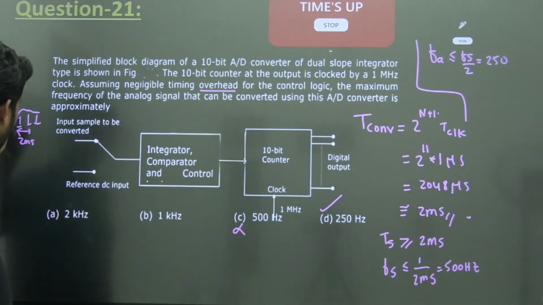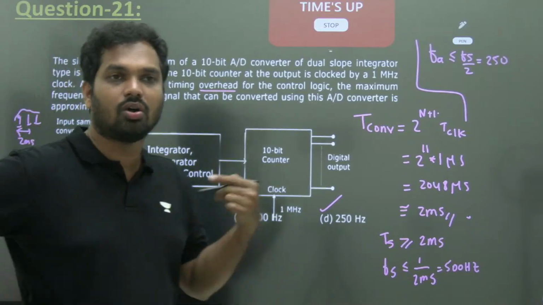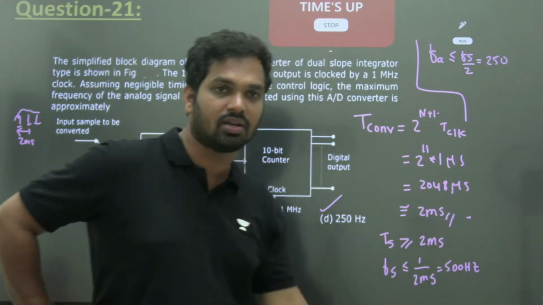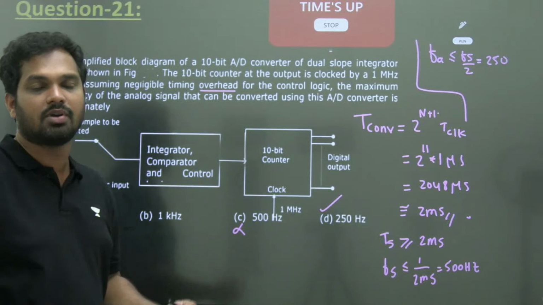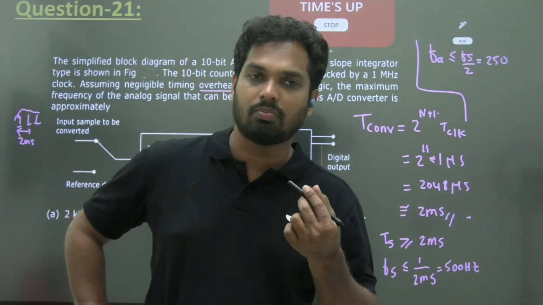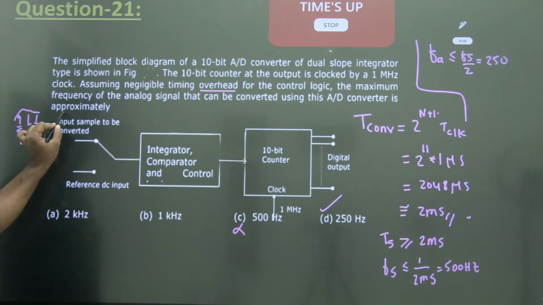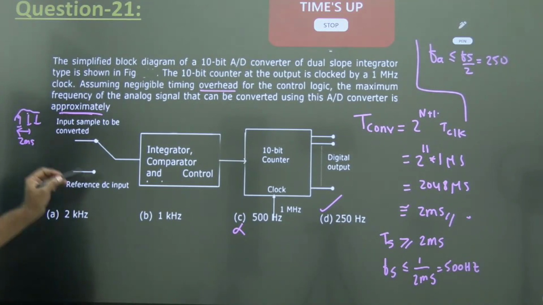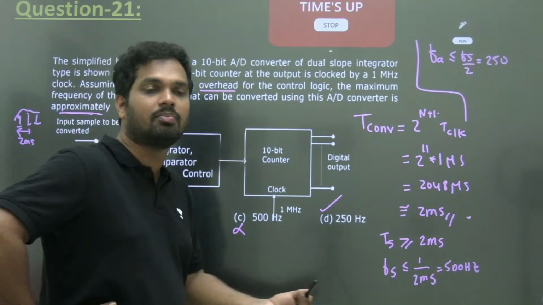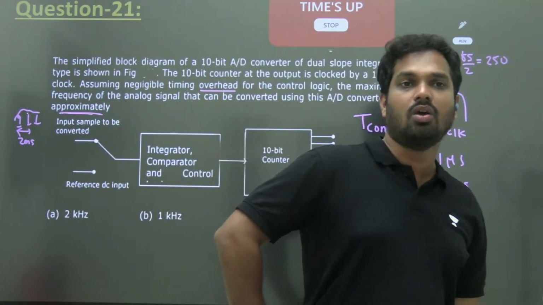Because once you take the sample, you should wait until you get the output. You cannot take the next sample. Okay? So between one sample and another sample, a 2 millisecond time is compulsory, approximately. He said approximately, that is why. So sampling time is 2 milliseconds, and the rate at which you are doing the sampling, the frequency, is given by 1 by 2 milliseconds